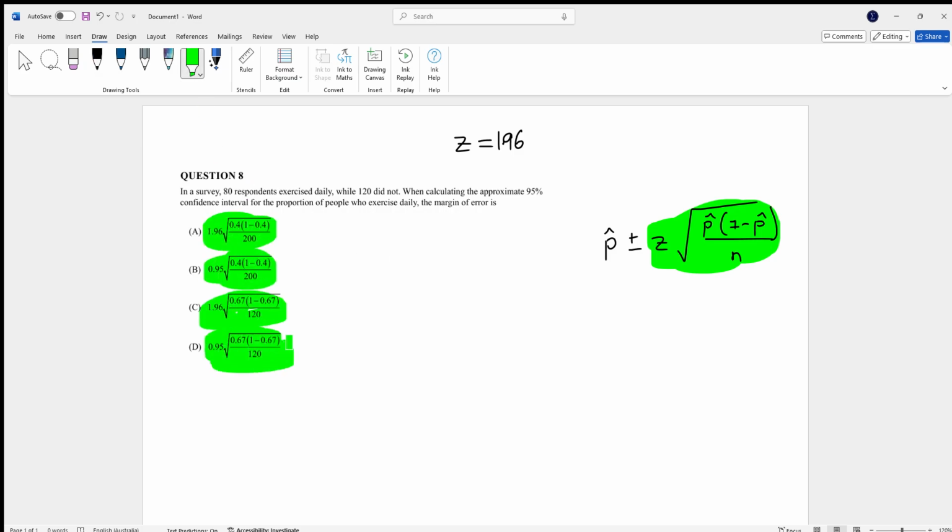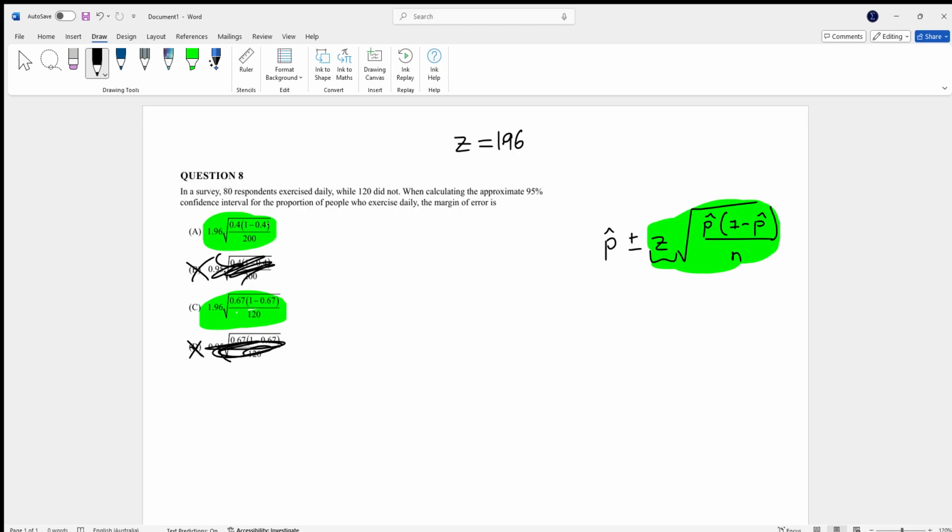Notice they've just written the formula I've written on the right hand side, except they've started filling in the details. Now notice for the z-score, these ones here have put 0.95, which is incorrect. That's where the z-score goes. So I know for a fact, and you should know too, it's not B or D straight away. If you did put B or D, you've got some work to do.